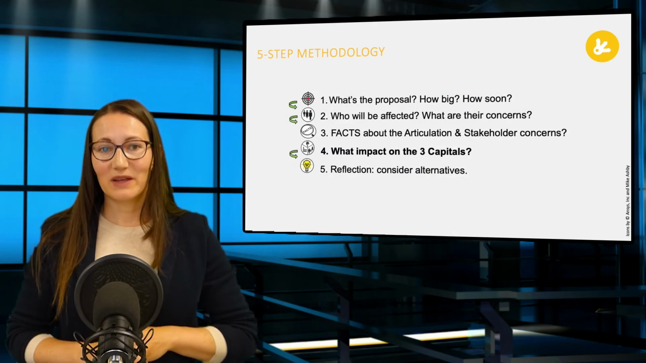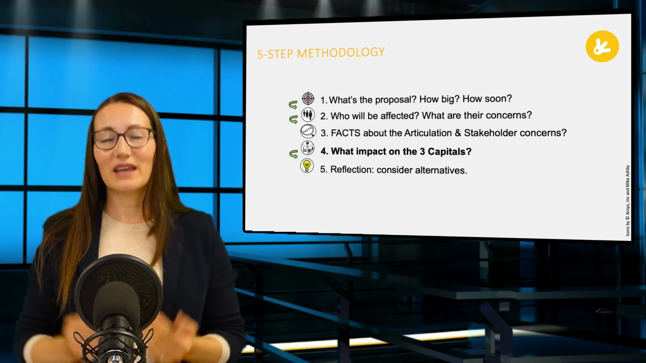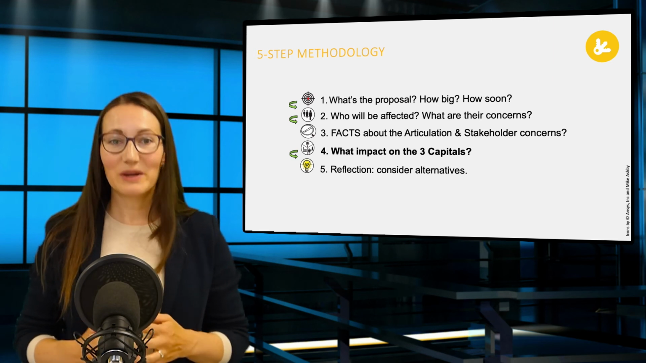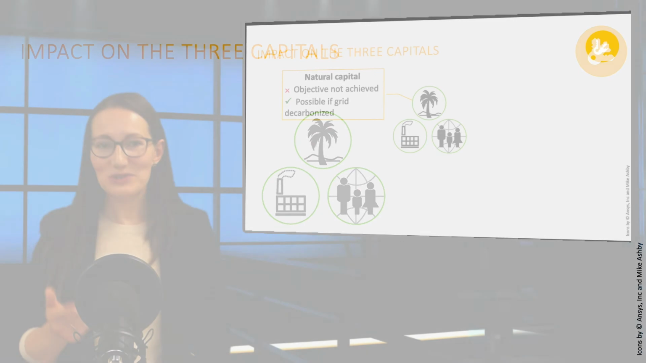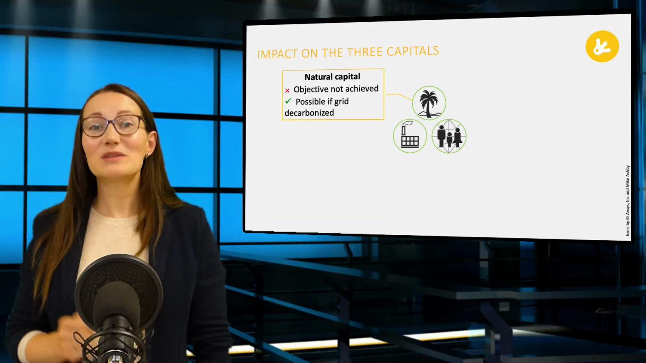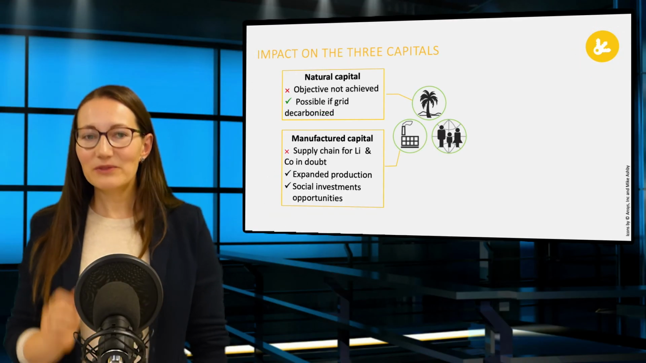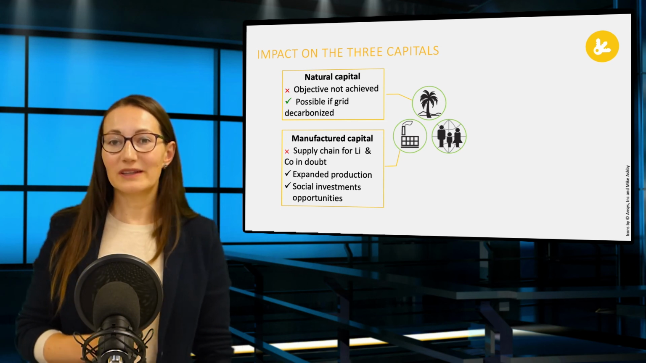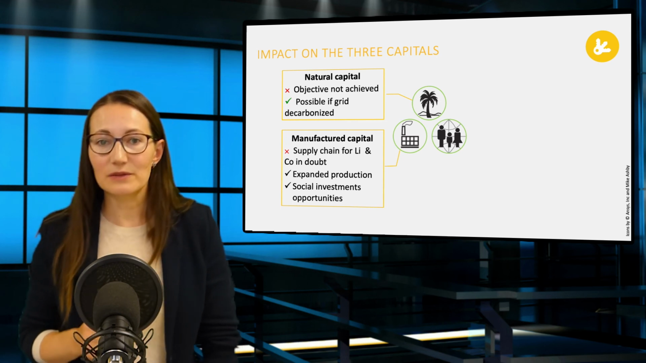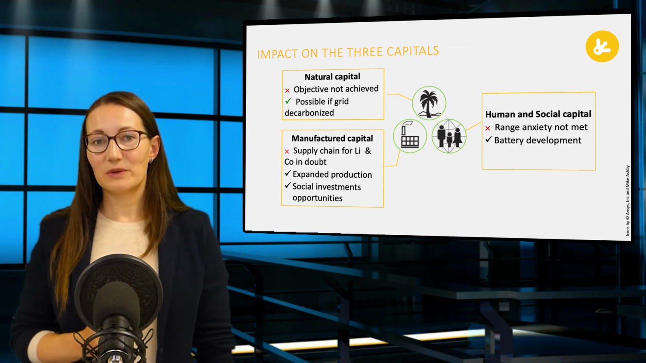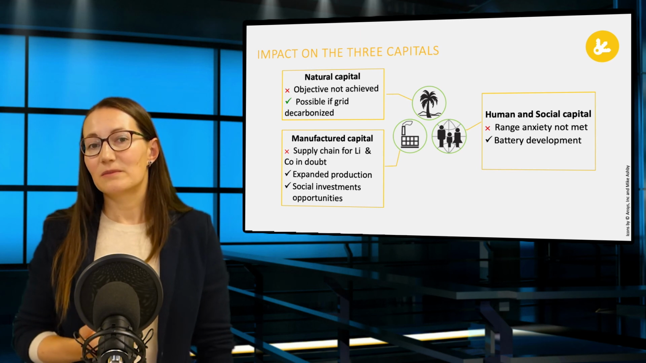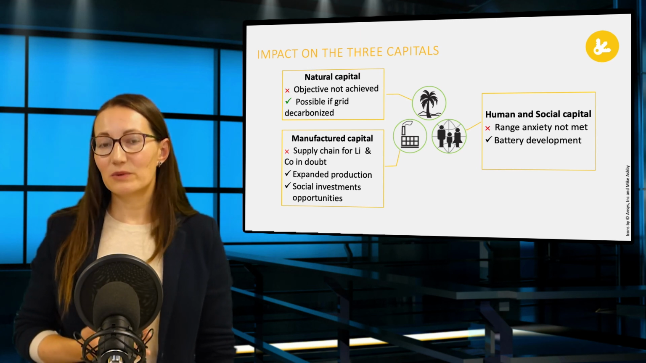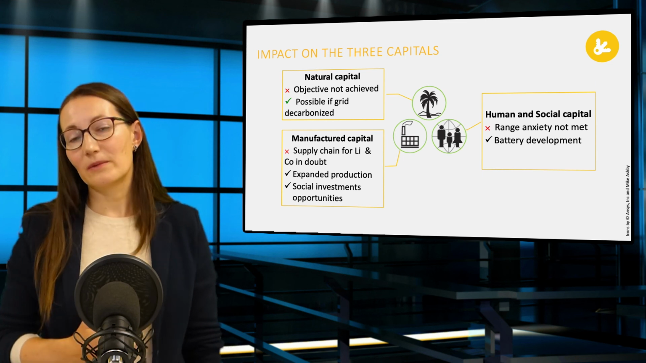Getting back to our 5-step method, we now need criteria to assess the implications of these facts. Here again, our framework of three capitals will help us. So, impact on the capitals. A very short possible assessment: natural capital, objective not achieved, possible if the grid is decarbonized. Manufactured capital, supply chains for lithium and cobalt are in doubt, but we can expand production. There are also social investment opportunities in human and social capital. There are aspects of range anxiety that were possibly not met yet, but with battery development it could be overcome.